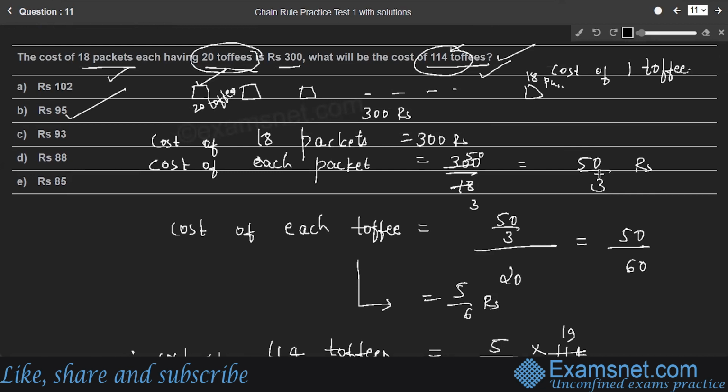So here first, students, we need to find the cost of one toffee. How to find the cost of one toffee? First, we need to find the cost of each packet. Since there are 18 packets, totally they cost 300 rupees. So the cost of one packet is 50 by 3 rupees. In each packet, there are 20 toffees. Therefore, the cost of each toffee is 5 by 6 rupees. Therefore, the cost of 114 toffees is 95 rupees. Option B is the right answer.